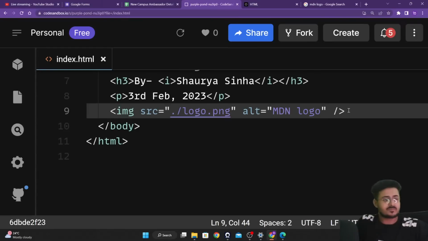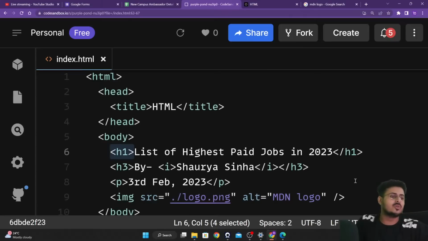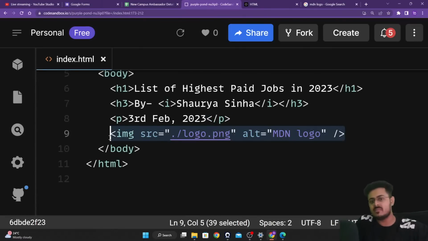Up till now, whatever tags we have used, there's always an opening tag and a closing tag. Always an opening tag and a closing tag. Where is my closing tag in the image tag that I'm using? Where is my image closing tag? What is happening right over here? You didn't ask this question, so I am asking it on your behalf.